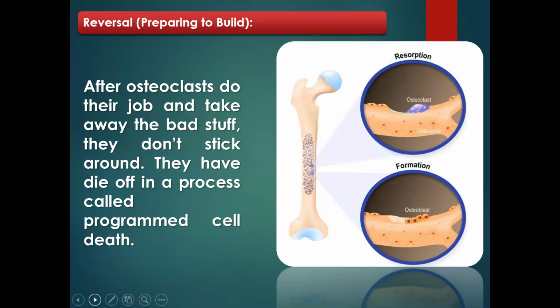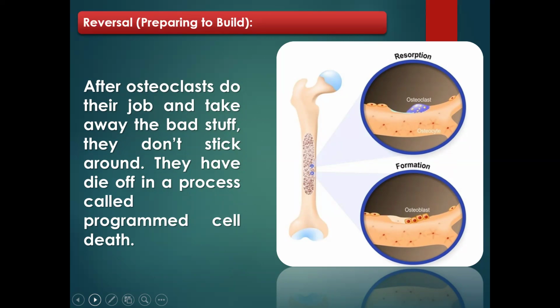After this stage of resorption, the next stage is reversal, or preparing to build the bone. After the osteoclasts are done with the job of taking away the bad part of the bone, they don't stay around. They die off through a process known as programmed cell death, apoptosis.